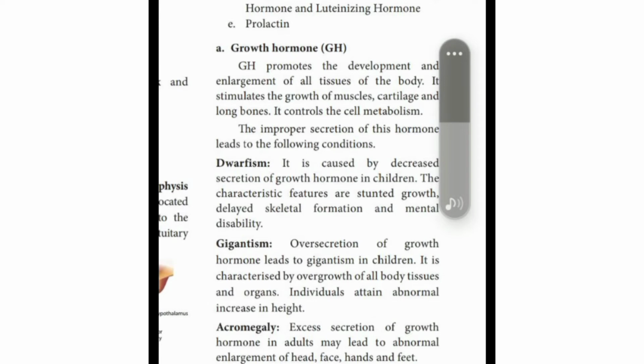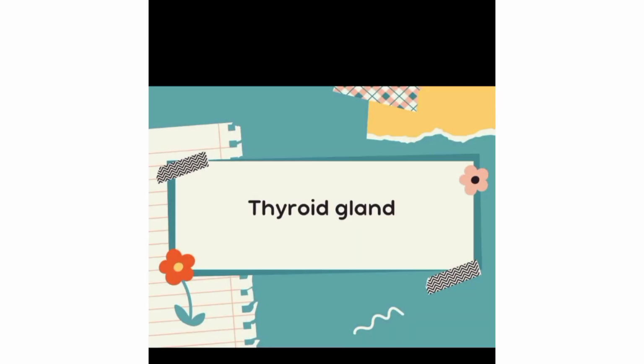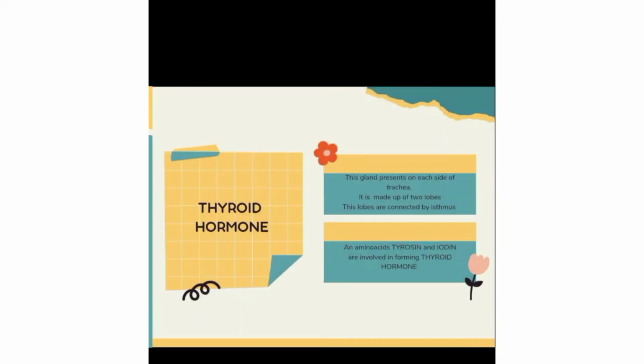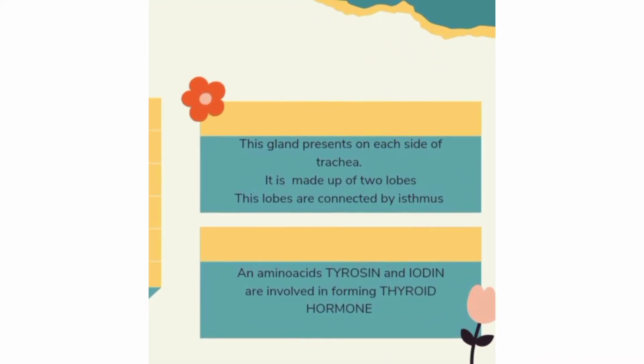And as the time is very less, so we are going to discuss about the hormones later. Let's move to the thyroid gland. The thyroid gland is the second most important gland of our endocrine system, and it secretes the hormones called thyroid hormone. And today first let's discuss about the gland a little bit.